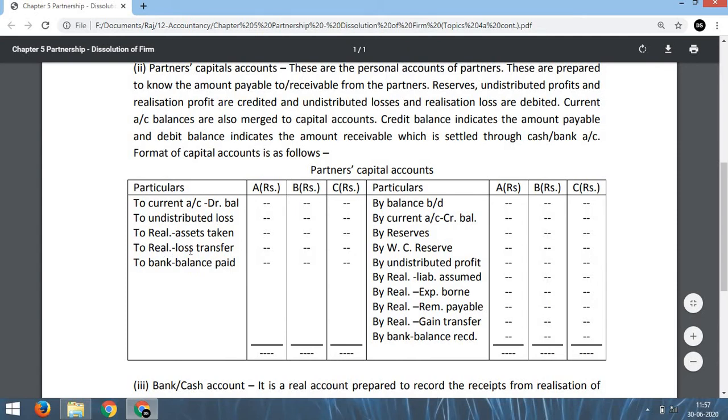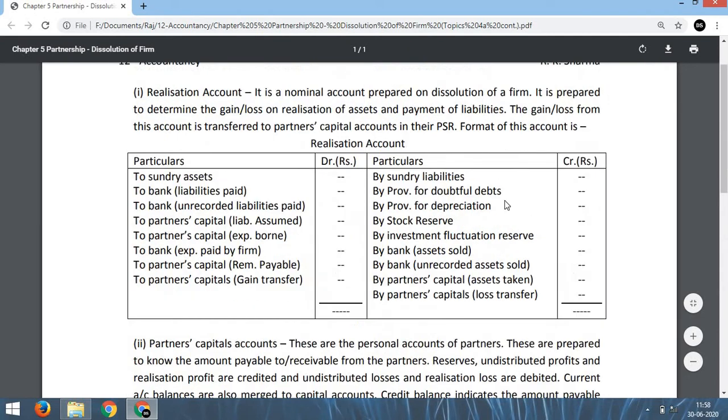But before transferring this realization loss or this realization profit, we have to pass the entries for liabilities assumed by partner. So we have to write by realization account, liabilities assumed, as we have debited in the realization account. Similarly, we have to write by realization account, expenses borne, if a partner is ready to bear the expense, that is to be written here. Similarly, we have to write by realization account, remuneration payable. Remember all these three, liabilities assumed, expenses borne by partner, remuneration payable to partner, they are coming from this realization account. See here it is written, expenses borne by partner, liabilities assumed by partner, and remuneration payable to partner.